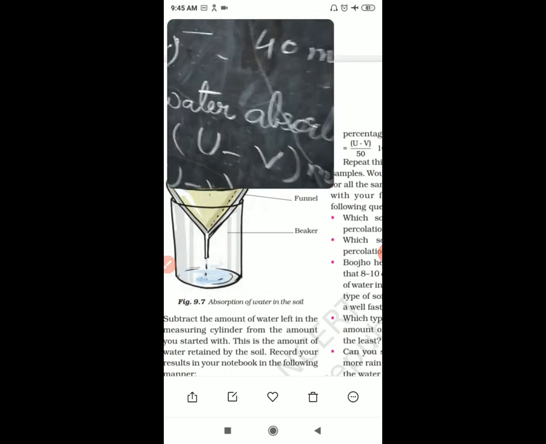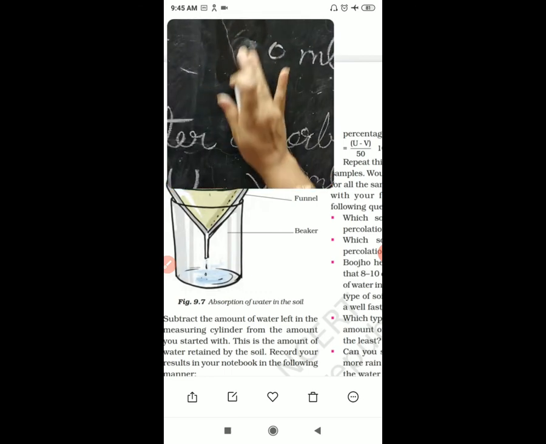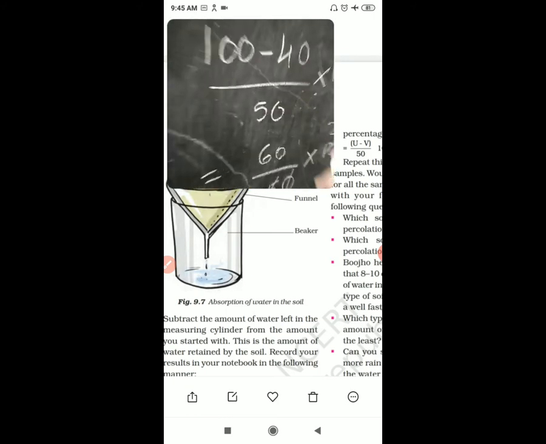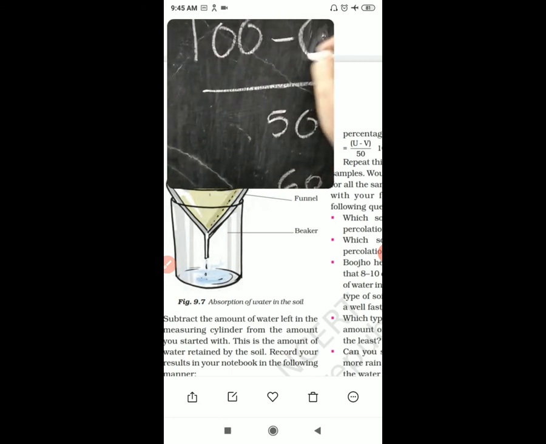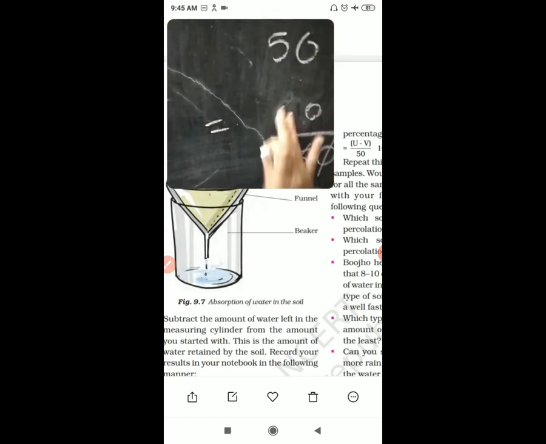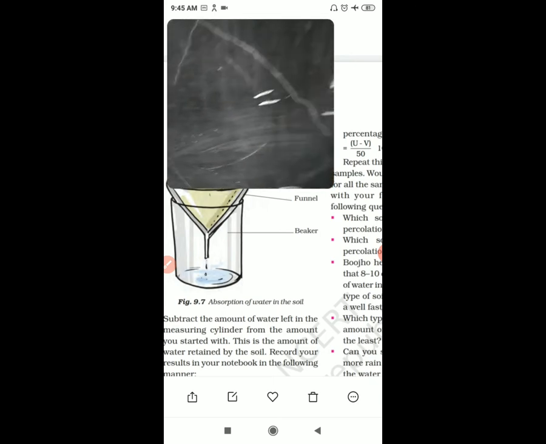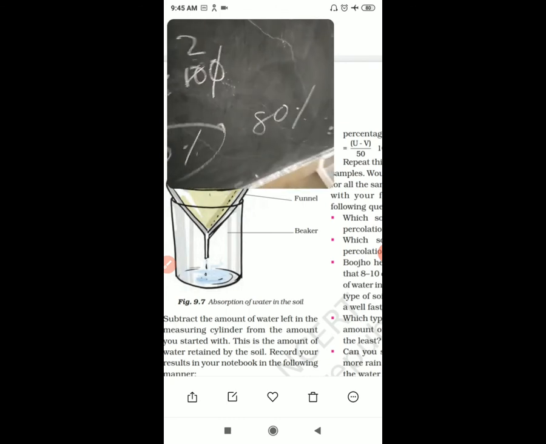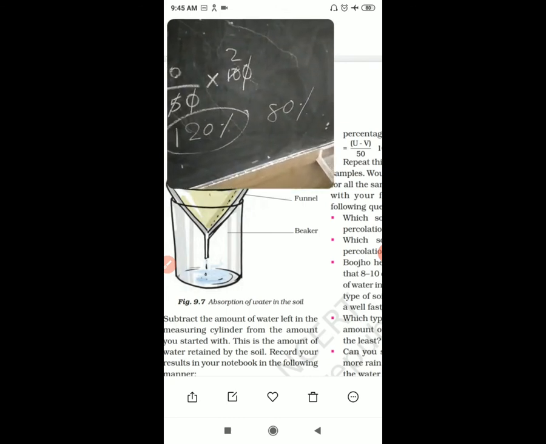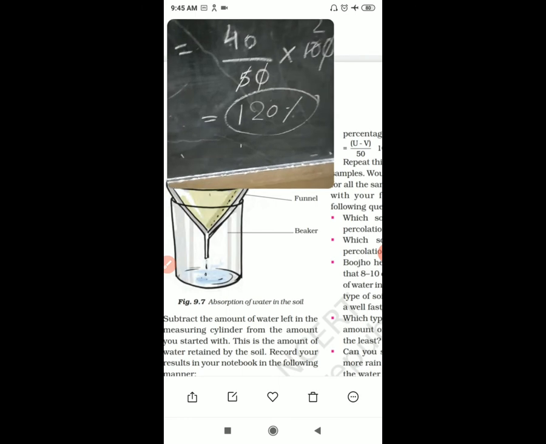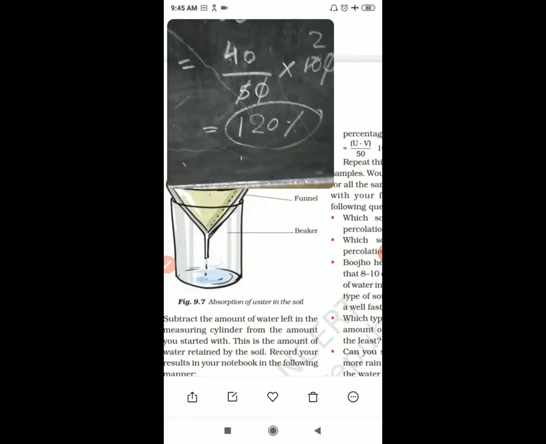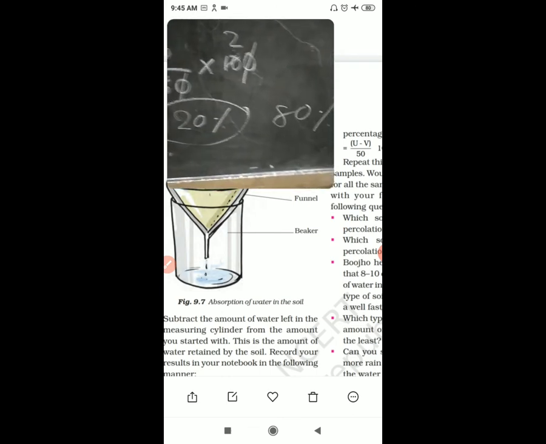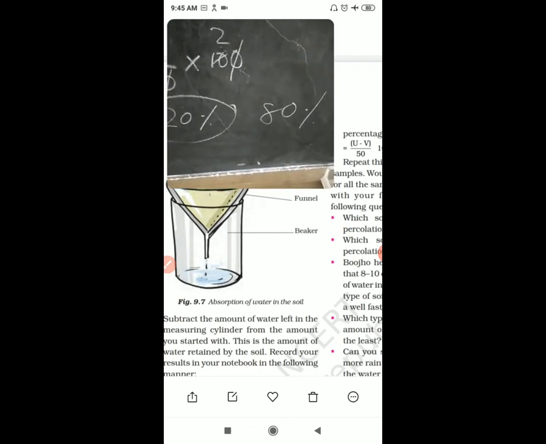Now in another sample of soil, supposedly your water left over is 60 ml. Then what will be your answer? Here it will come 60, here it will come 40. So in another type of soil, the absorption will be 80%. So it depends on the type of soil. In clay soil, it will be the most. Then in loamy soil, it will be comparatively less.